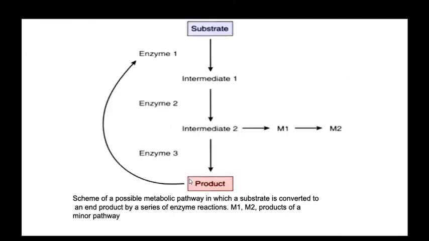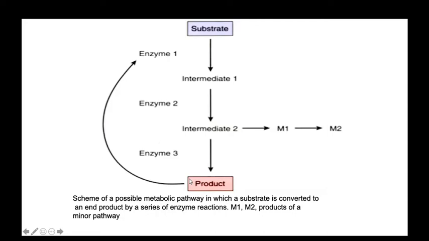That is a figure like this, substrate, any substrate. Enzyme 1 catabolizes it into intermediate 1, enzyme 2 catabolizes it into intermediate 2. If there is a defect in a third enzyme, these intermediate metabolites start the minor pathway and intermediates form, M1 and M2, and these become a very high concentration. These metabolites also affect our surrounding tissue, where they are toxic if they become high in concentration, okay.